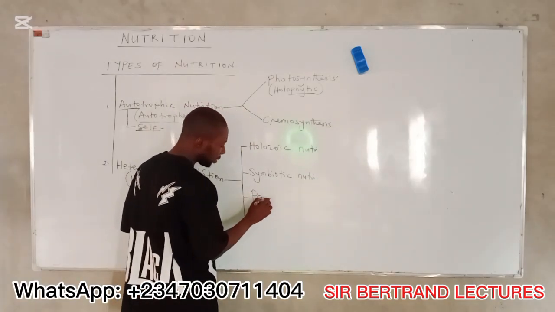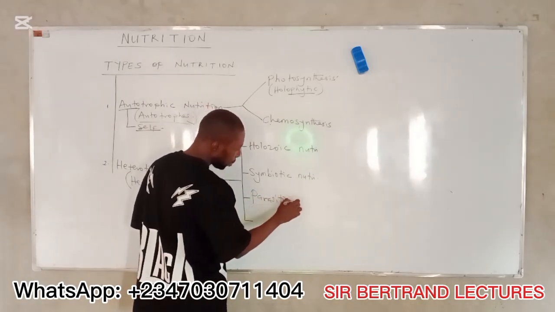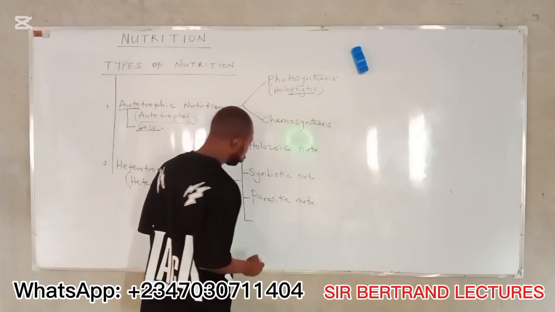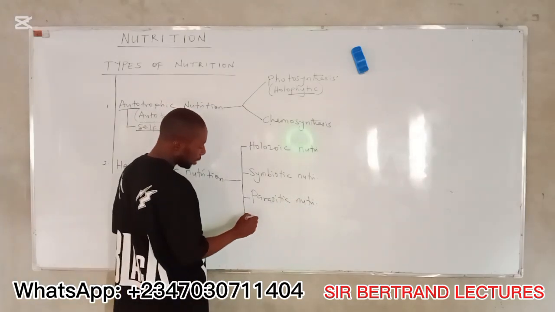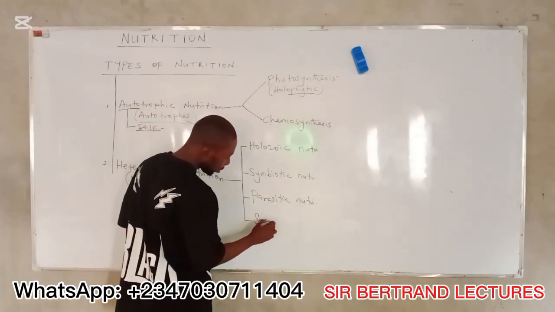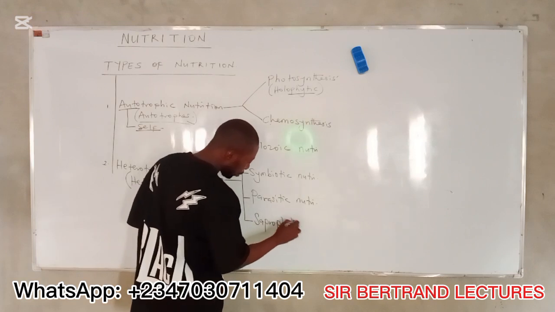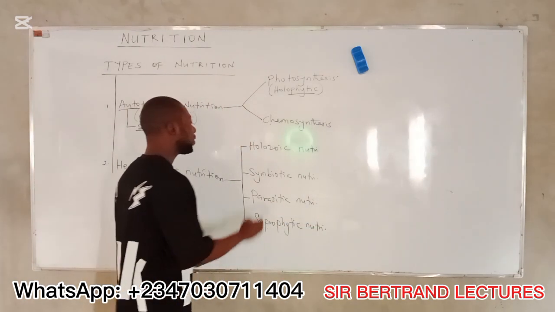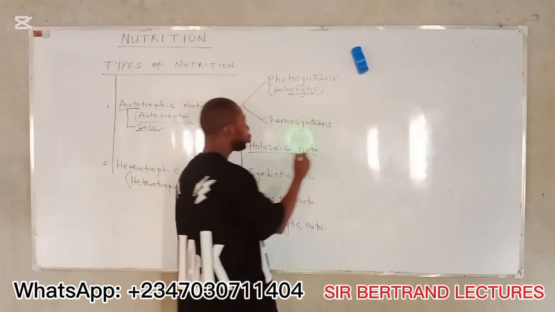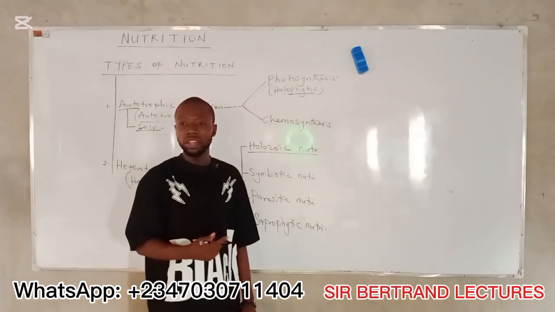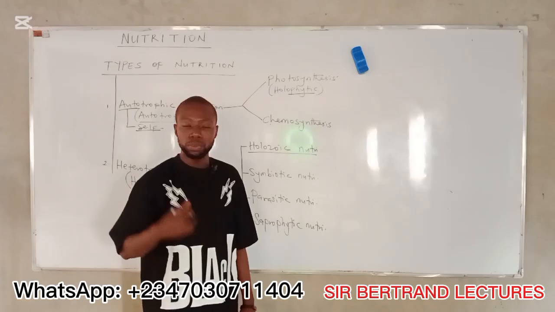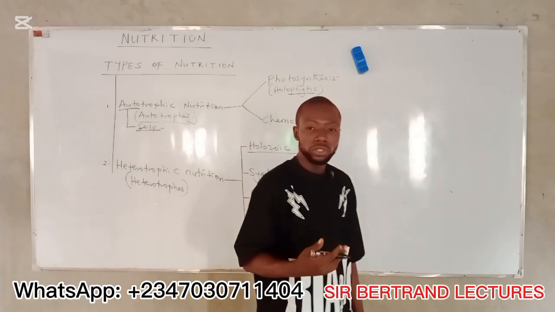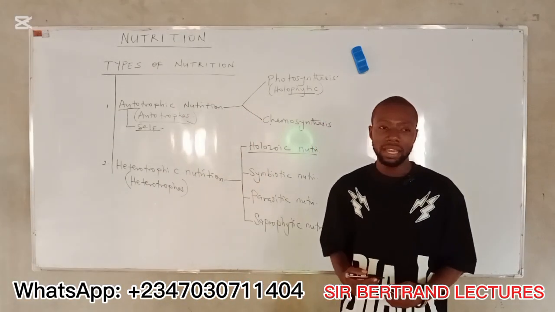Number 3 is parasitic nutrition. Number 4 is saprophytic nutrition. All right? Now, in the holozoic nutrition here, the living organism possess well-developed skeletal, nervous, and muscular systems